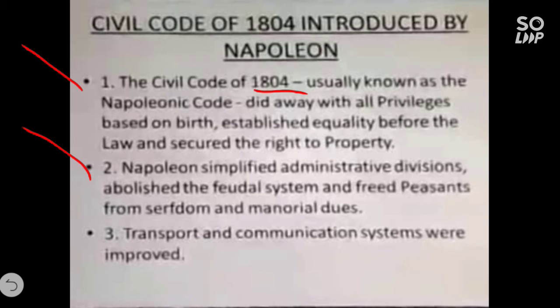Means he took some positive steps for the welfare of peasants. Then the third point, transport and communication systems were improved, not only agriculture but transport and communication. And the definitions of serfdom and manorial dues you will see in the important terms also.